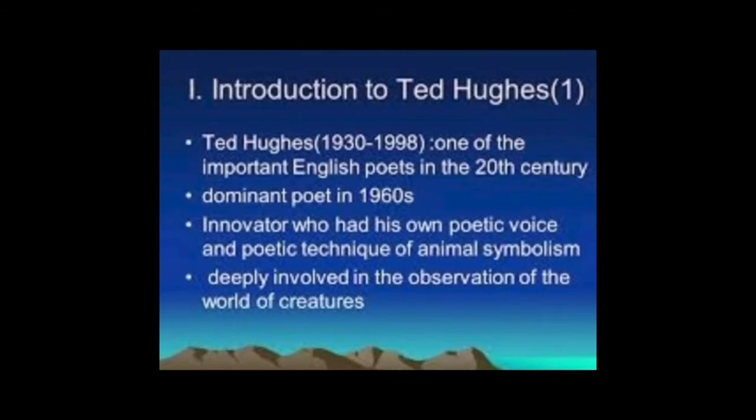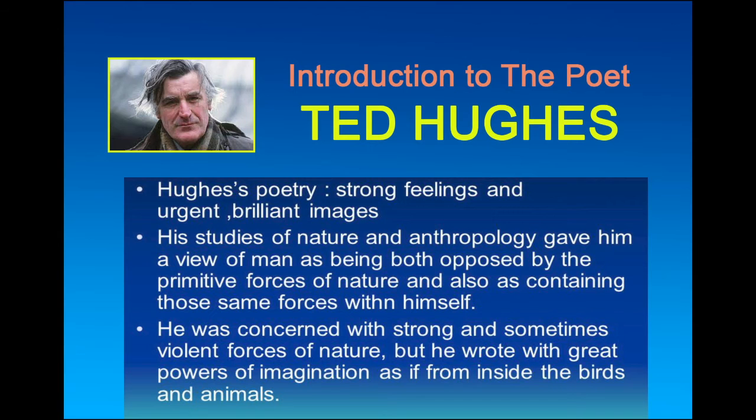Critics frequently rank him as one of the best poets of his generation and one of the 20th century's greatest writers. Hughes won many of Europe's highest literary honors and was appointed Poet Laureate of England in 1984 until his death in 1998.